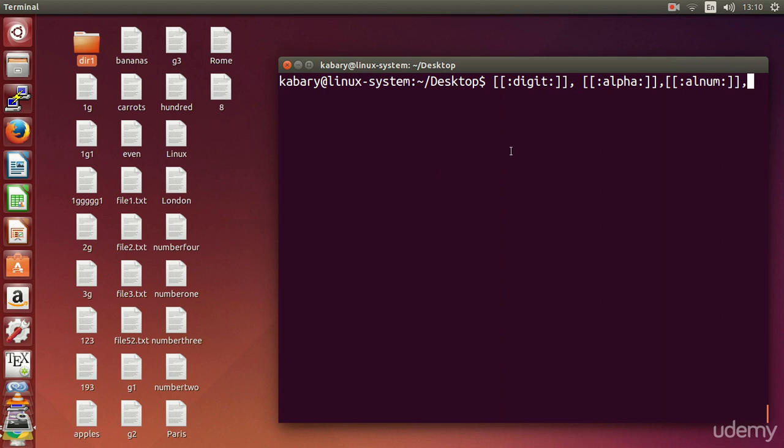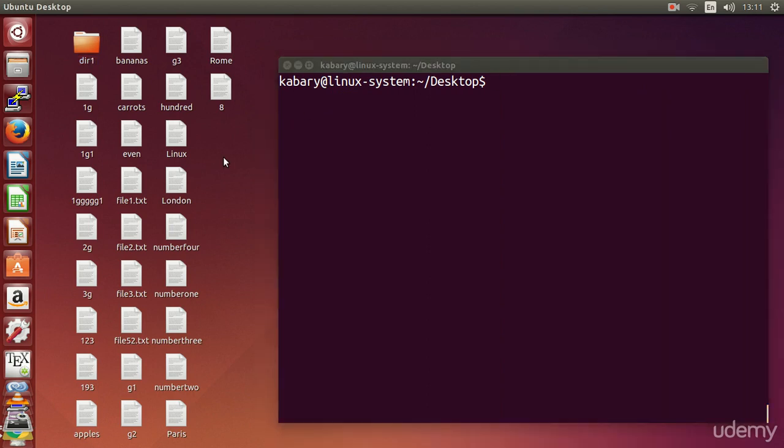There is also lowercase letters, and there is also uppercase letters. So in total we have 5 classes: digit, alpha, alphanumeric, lower, and upper. And these are very, very useful, as you can see.